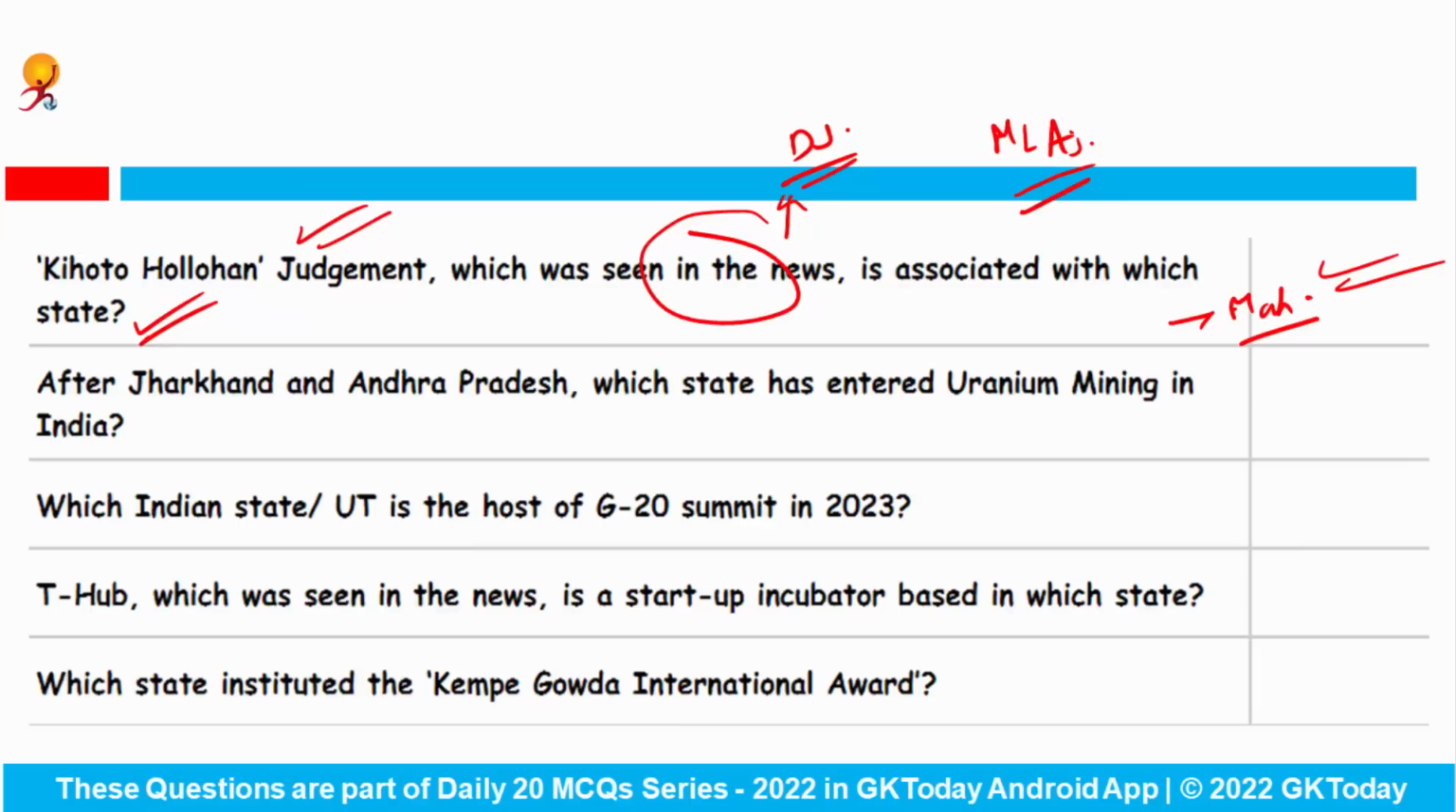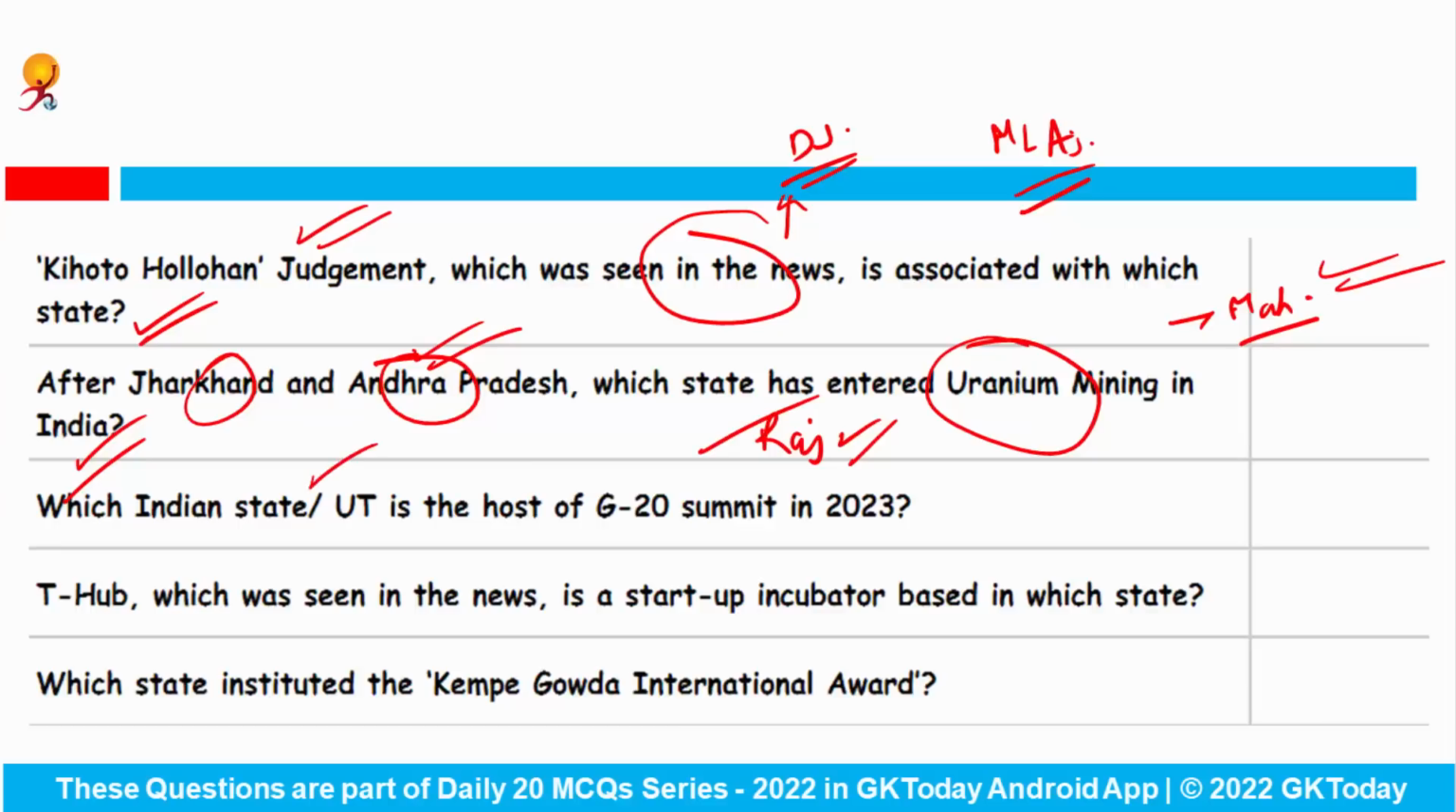After Jharkhand and Andhra Pradesh, which state has entered uranium mining in India? Recently, Rajasthan has become the third state after Jharkhand and Andhra Pradesh that has found uranium traces in the state, and that's why it has decided to mine it. Which Indian state or union territory is the host of the G20 summit in 2023? This is Jammu and Kashmir.